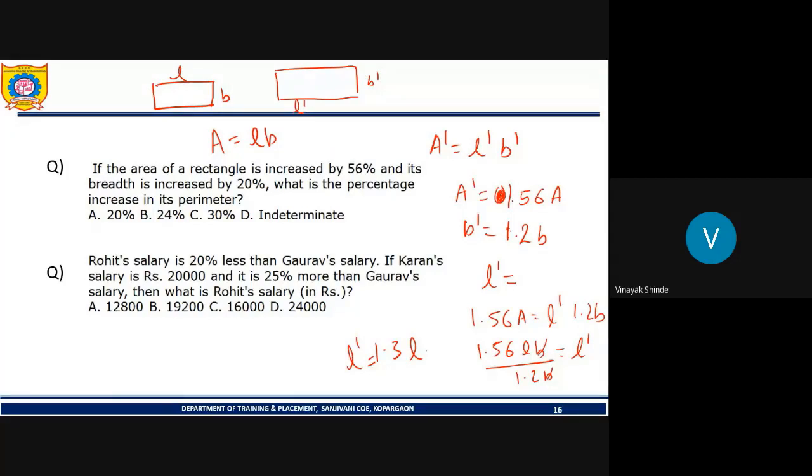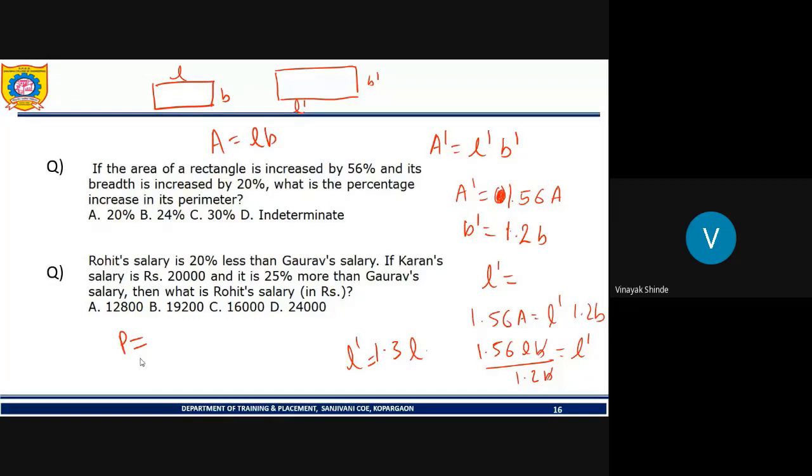Now students, tell me what is the formula for perimeter? Comment in the chat box. Perimeter formula, yes, tell me. What do you mean by perimeter? What happened? No one is replying. 2LB is not correct. See, perimeter is the sum of all sides. Yes, 2 into bracket L plus B, or 2L plus 2B. Correct.